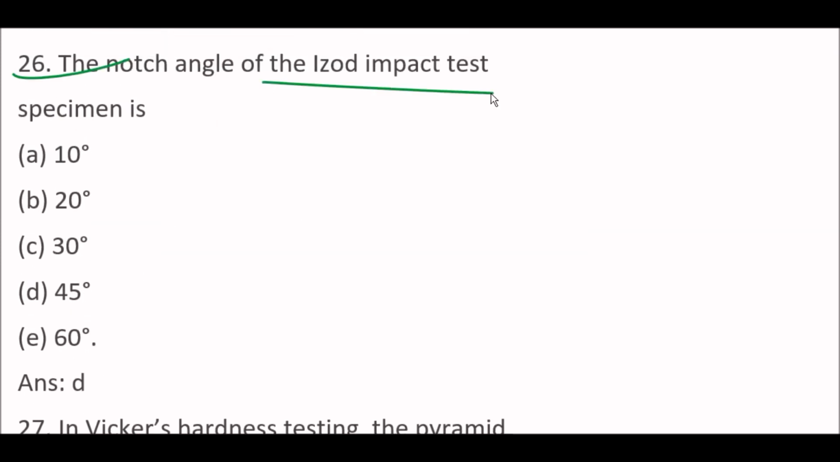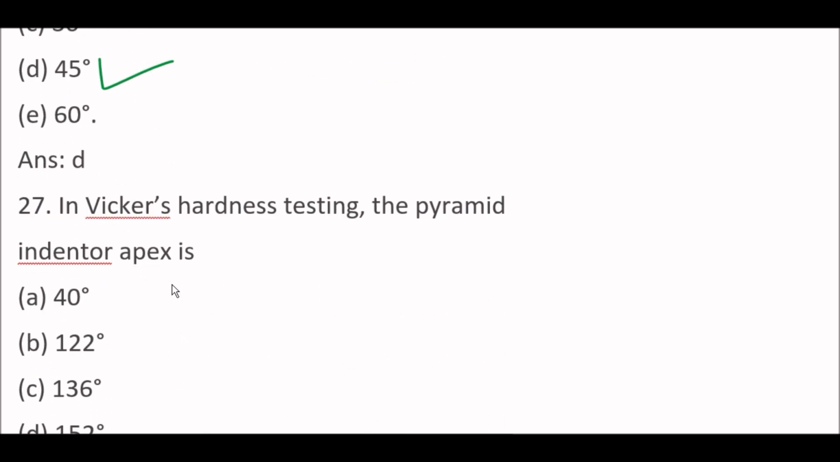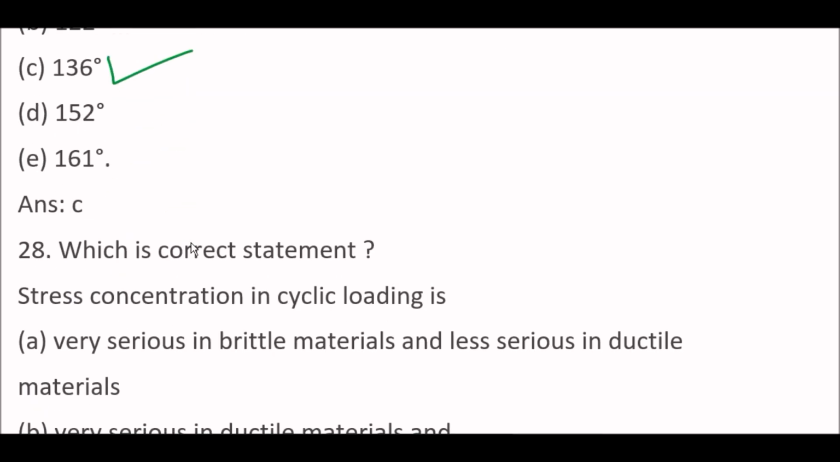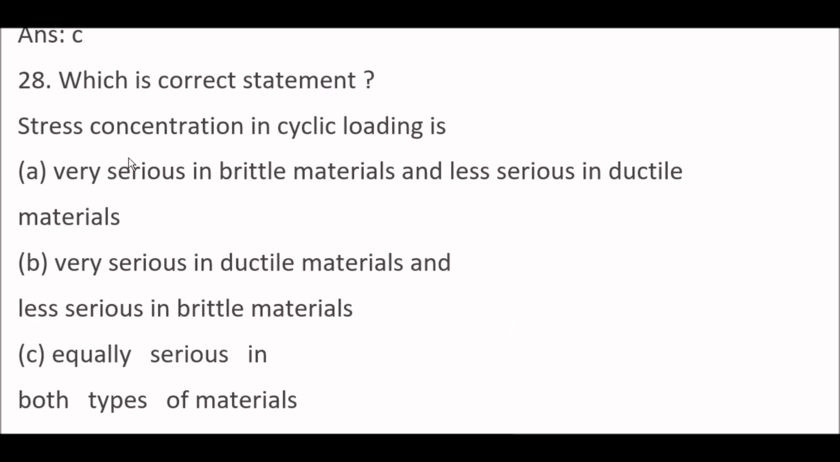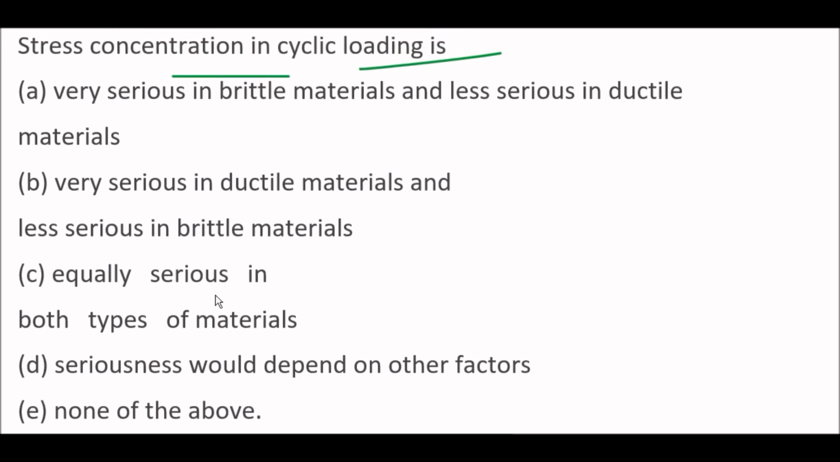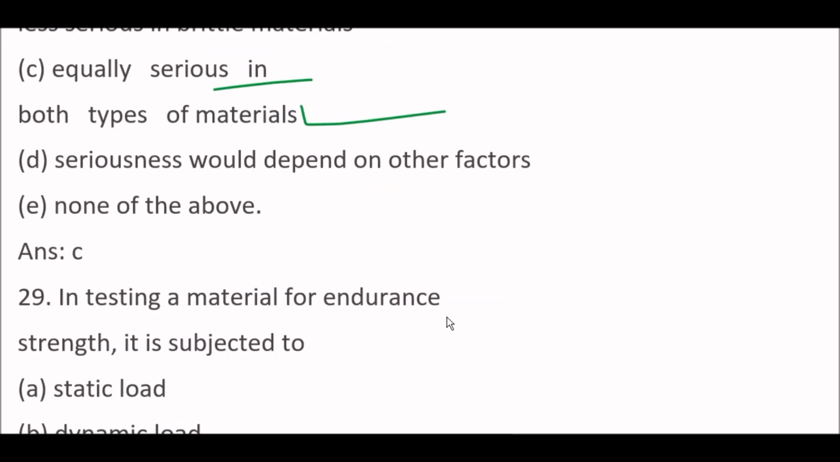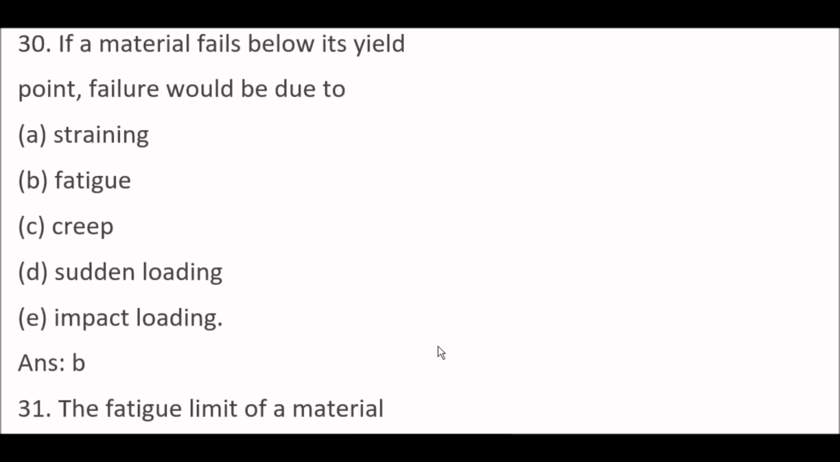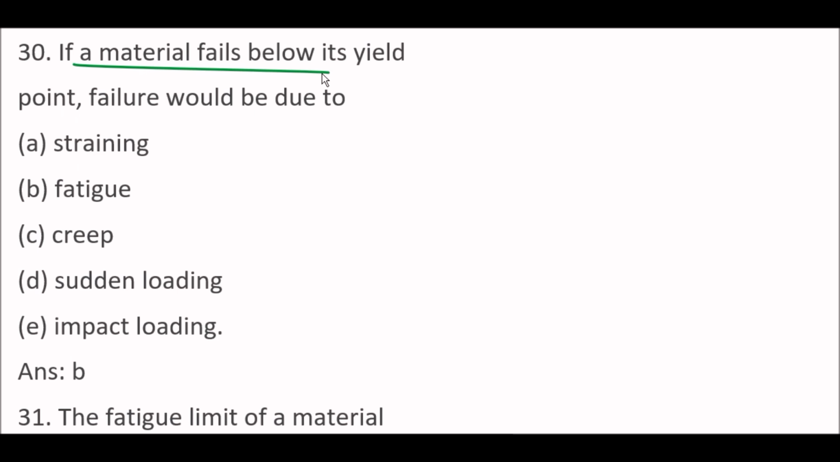The notch angle of the Izod impact test specimen is option D, 45 degree. Next question. In Vickers hardness testing, the pyramid indenter apex is 136 degree. Next question. Which is correct statement? Stress concentration in cyclic loading is option C, equally serious in both types of materials. Next question. In testing a material for endurance strength, it's subjected to completely reversed load. Next question, if a material fails below its yield point, failure would be due to option B, fatigue.